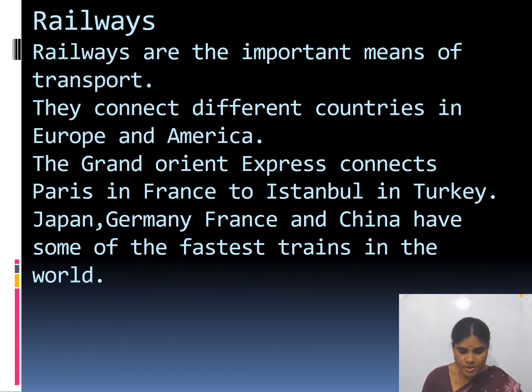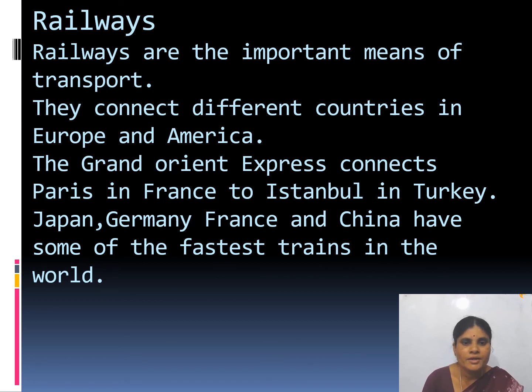Now, railways. What are railways? Railways are important means of transport. They connect different countries in Europe and America. The Grand Orient Express connects Paris in France to Istanbul in Turkey. Japan, Germany, France and China have some of the fastest trains in the world. What are railways, children? Railways connect different countries. Railways connected countries in Europe and America.